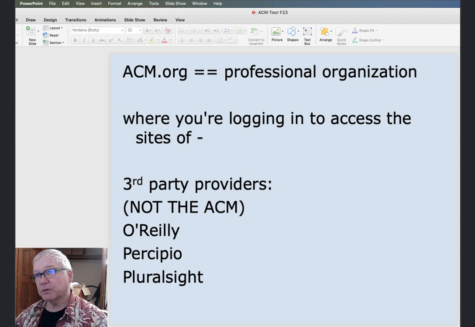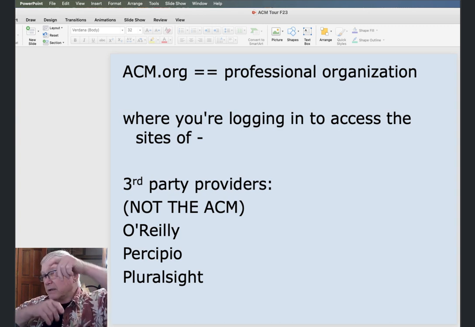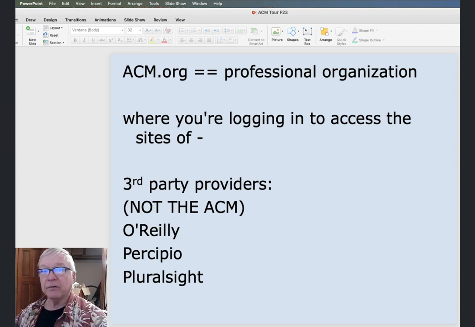So ACM is a professional organization, and that's who you're paying and where you're logging into, which then gives you a link into the websites of these third-party providers who are not the ACM. O'Reilly Books, Percipio, Pluralsight, whatever else might be available there. These are separate companies that sell their services or their access to various people, including ACM. So ACM makes a corporate purchase of access to certain parts, or maybe not all, of third-party providers. And when you log in through ACM, you'll get a link that takes you there and only there.